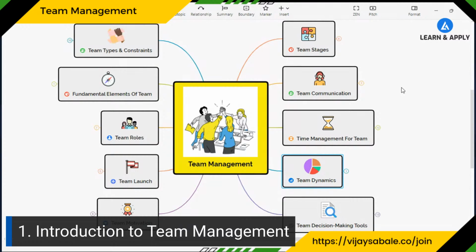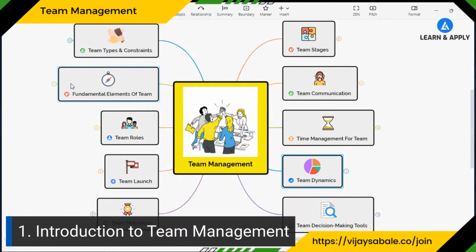So the first topic is to understand what a team is and what the different types of teams are, depending on the general type as well as constraint. Then we will learn the fundamental elements of a team. We need to understand how the team is working.